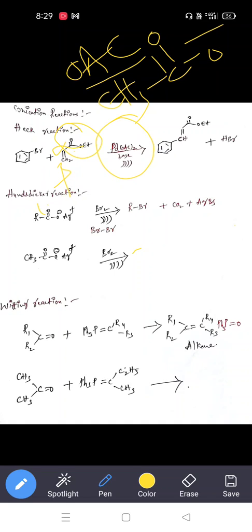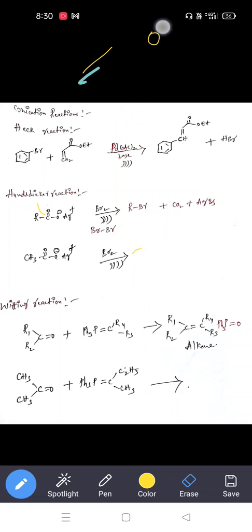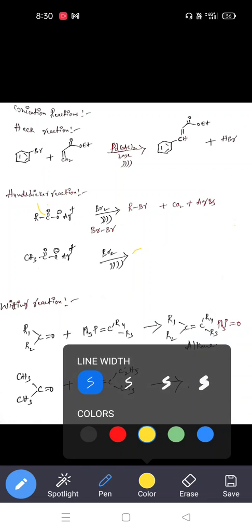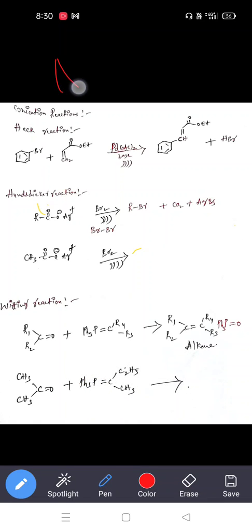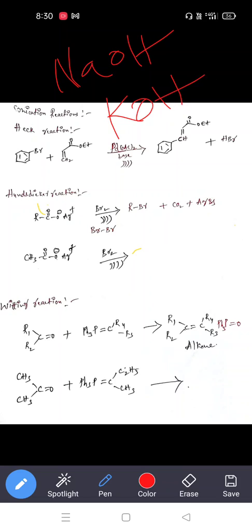So this reaction takes place under base conditions. The base can be an alkali base like sodium hydroxide, potassium hydroxide, whatever it may be. So these bases are also used in this reaction. So coming to this